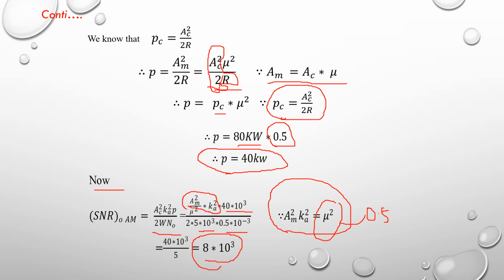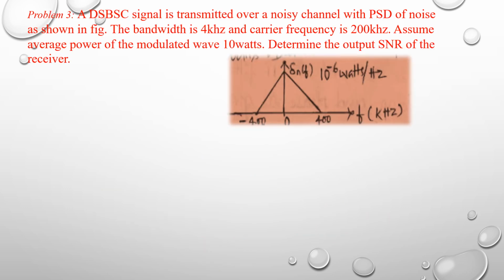A DSBSC signal is transmitted over a noisy channel with the power spectrum density of noise as shown in the figure. The bandwidth is 4 kHz and the carrier frequency is 200 kHz. Assume the average power of the modulated wave is 10 watts.